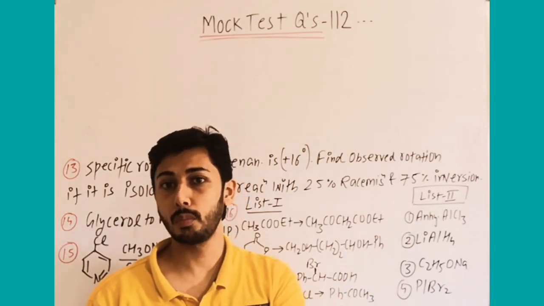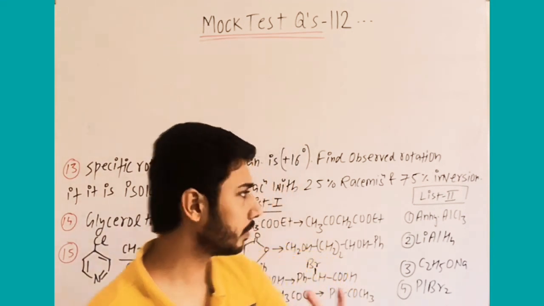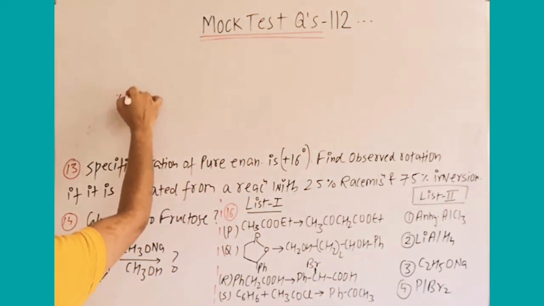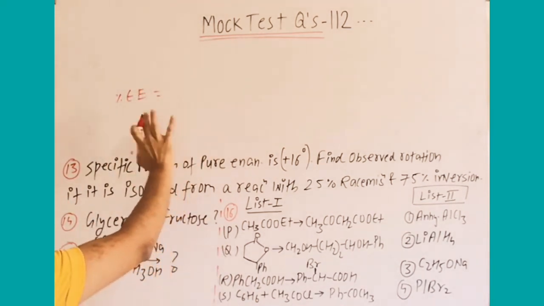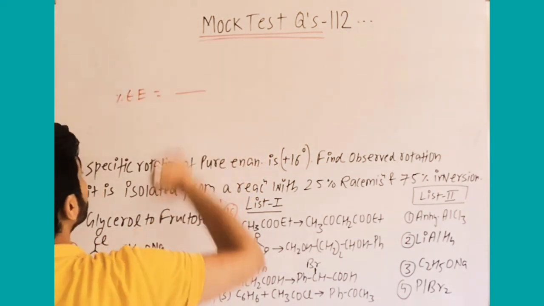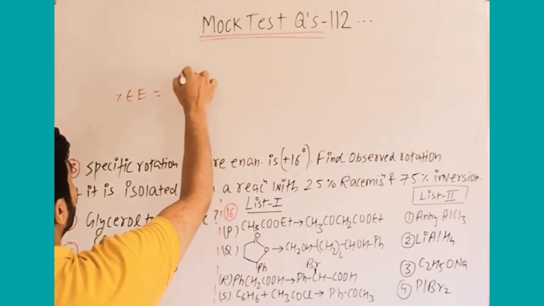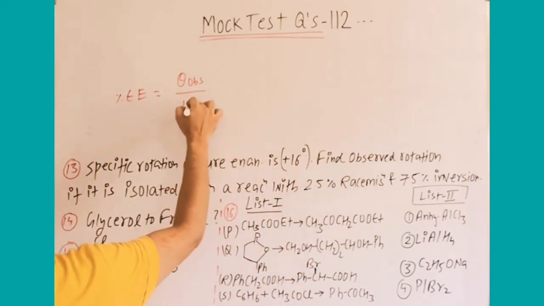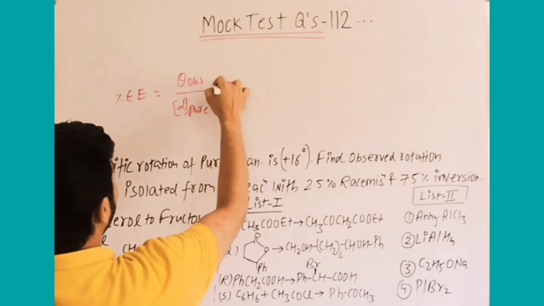So which formula will we use? If you know the concept, you can understand it. If you do not know the concept, then better to understand the concept and then try this question. So percentage enantiomeric excess or percentage optical purity. Certain formulas are there. One formula which I mentioned was theta observed upon alpha pure, specific rotation of pure compound, into 100.